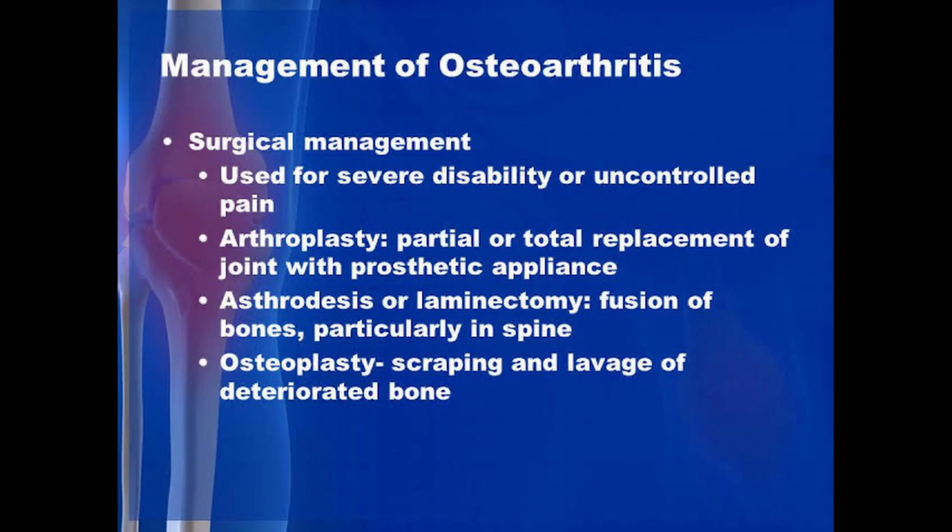Next we discuss the surgical management. That is used for severe disability or uncontrolled pain, when the pain is more severe and is not reduced by physical therapy, exercise and medicine. In those cases surgical management is necessary. Second one is arthroplasty. In this, partial or total replacement of the joint with a prosthetic appliance is done.